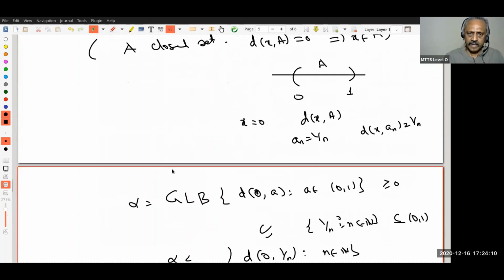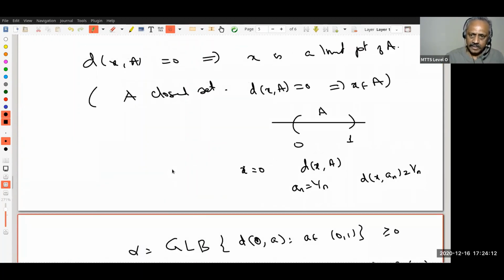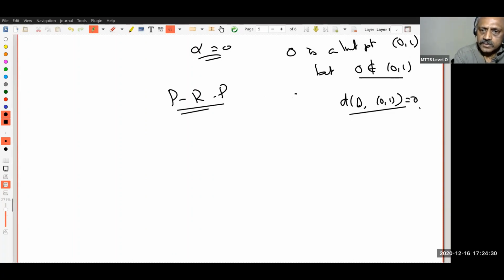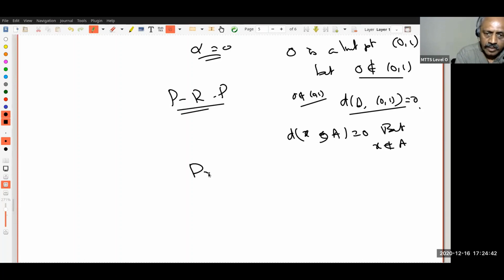And I said it may happen x may not be an element of A, but the distance between x and A may be 0. You understand that? In particular, 0 is not a point of the open interval (0, 1), but the distance between 0 and the open interval (0, 1) is 0. But 0 is not in the open interval (0, 1). So in particular, the distance between x and A may be 0, but x may not be in A. Please review all these things. I hope this is not confusing.